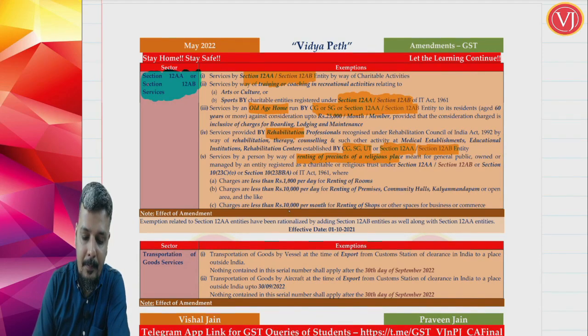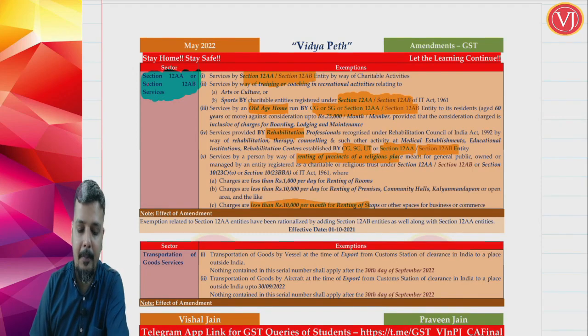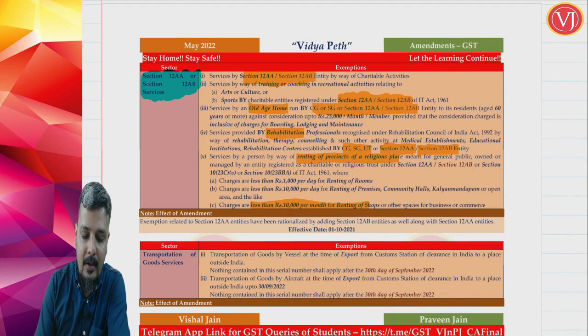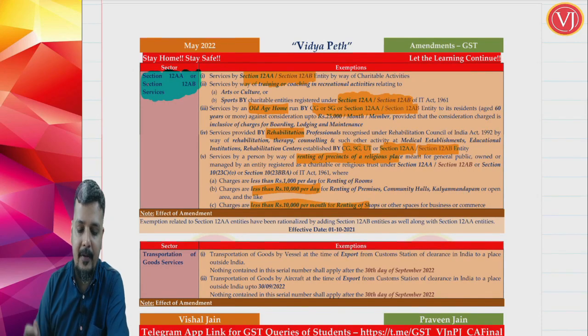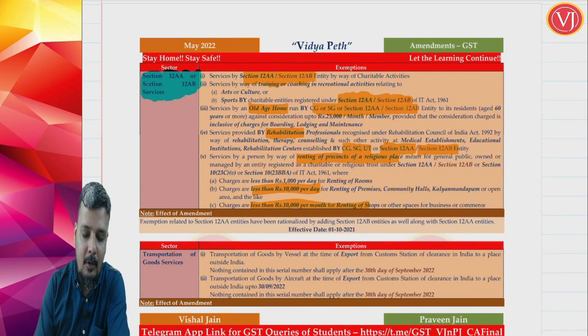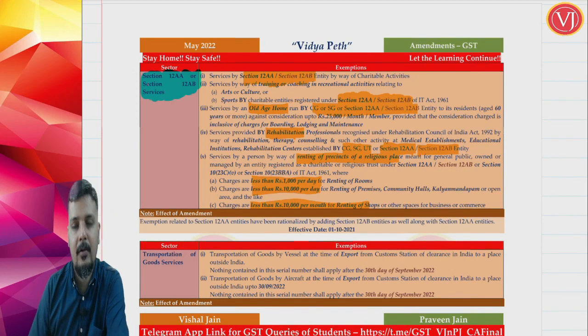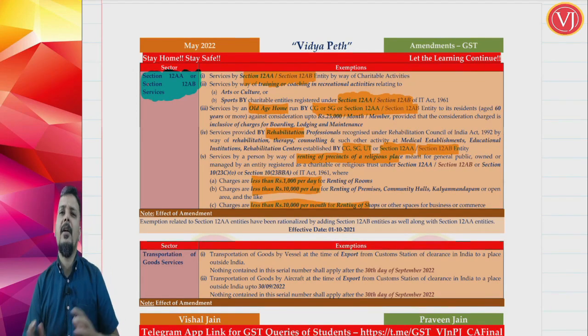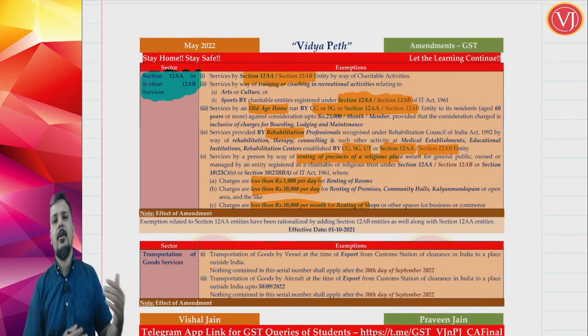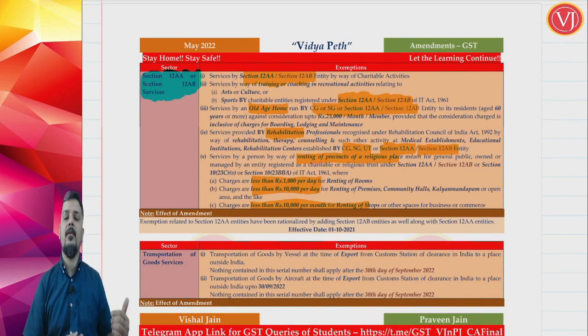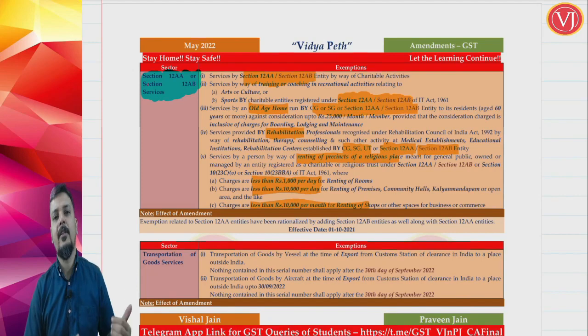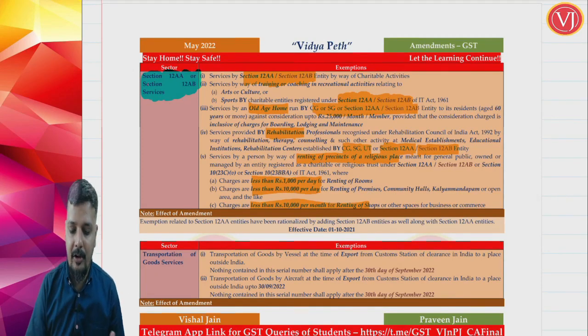Say for example a shop, the amount should be less than 10,000 per month for a shop around the temple. If it is a hall, the amount should be less than 10,000 per day for a particular hall, community hall or premises. If it is for a room, the amount should be less than 1,000 per day for rooms, right? These conditions remain the same: less than 1,000 per day for rooms, less than 10,000 per day for halls, less than 10,000 per month for shops.